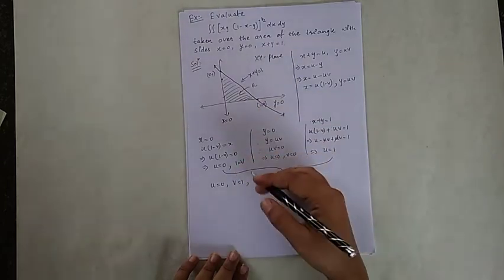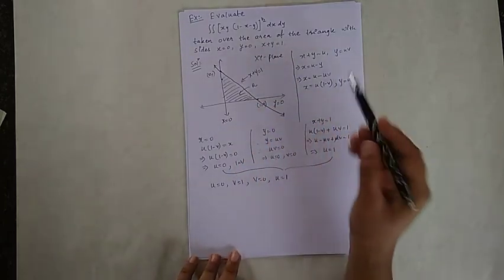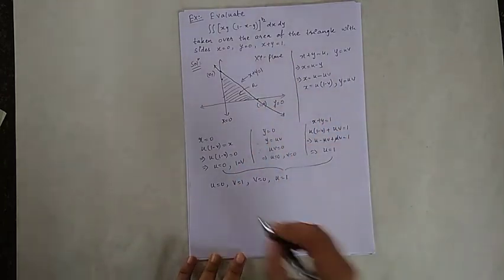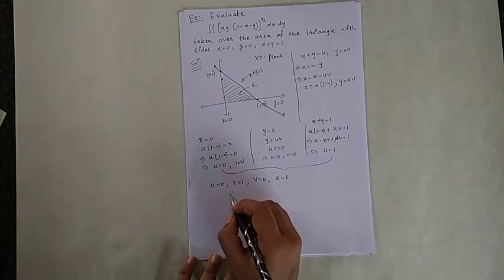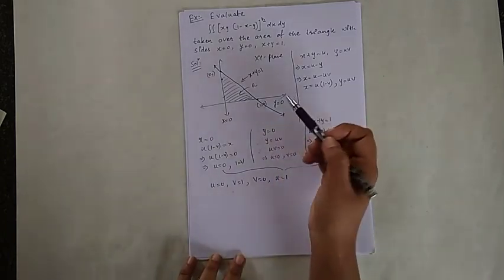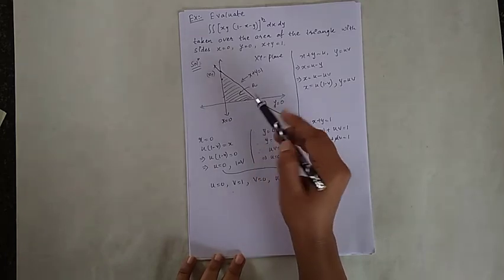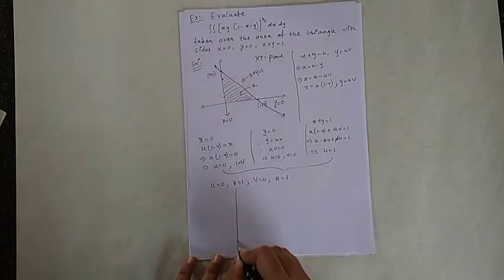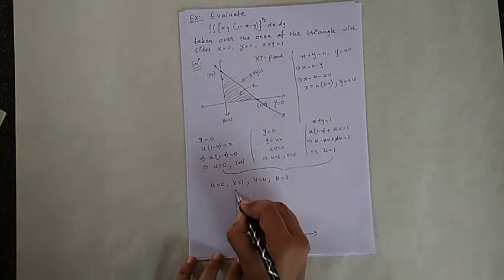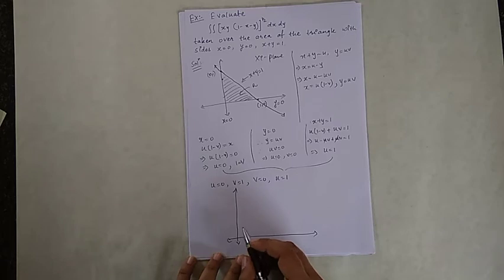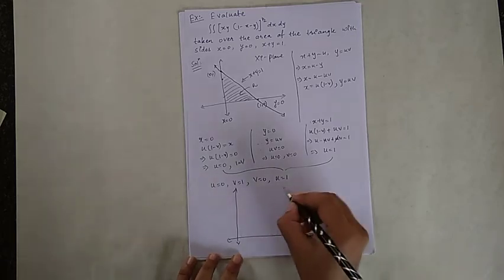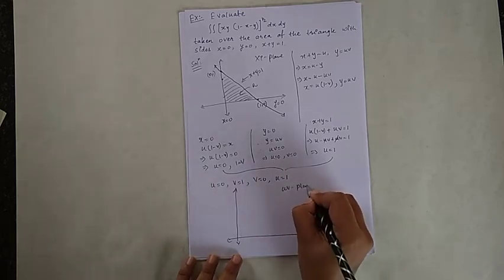Now we are going to change this xy plane into the uv plane. For that, let us take the region, and also my region will change. Here you have seen that the region is a triangle, and now my region will change into a rectangle. So this is my uv plane.